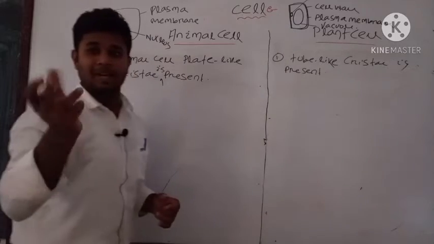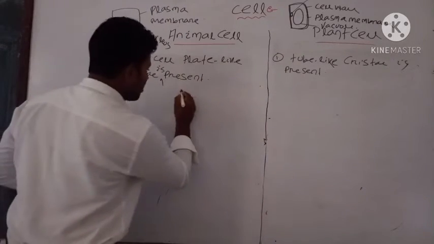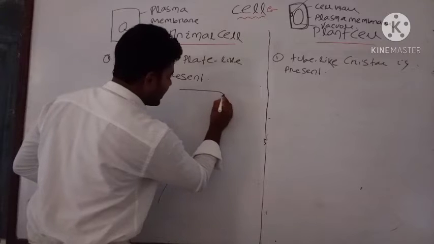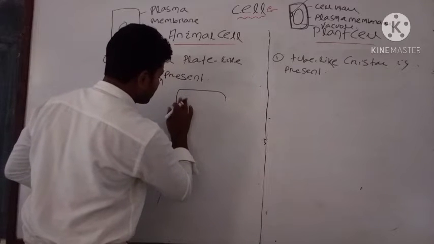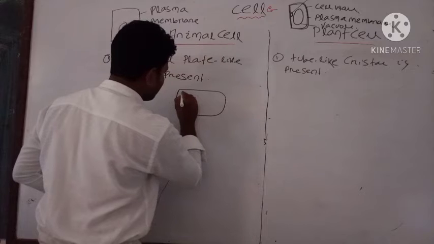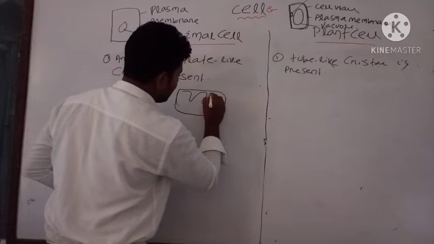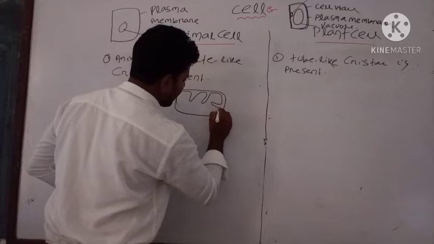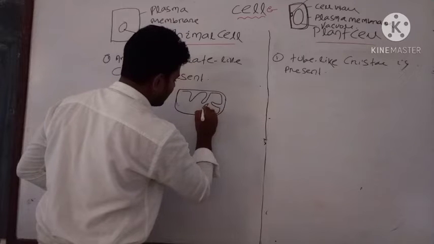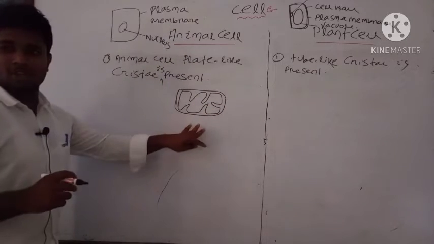Let us draw the diagram of mitochondria, then you can know about the cristae structure. Suppose this is your mitochondria. These are plate-like cristae. This is the structure of mitochondria.